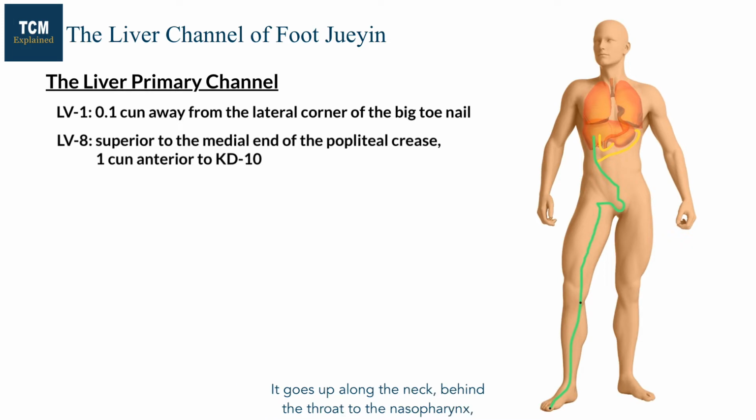It goes up along the neck, behind the throat, to the nasopharynx, and connects with the tissues around the eye. And then it goes to the vertex, meeting with GV20. A branch from the eye goes down through the cheek and encircles the inner surface of the lips. Another branch from the liver goes through the diaphragm to the lung, meeting with Pericardium 1.